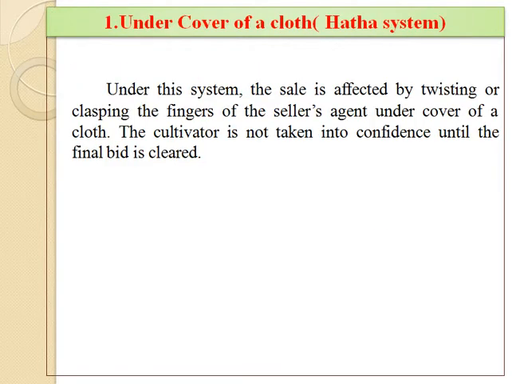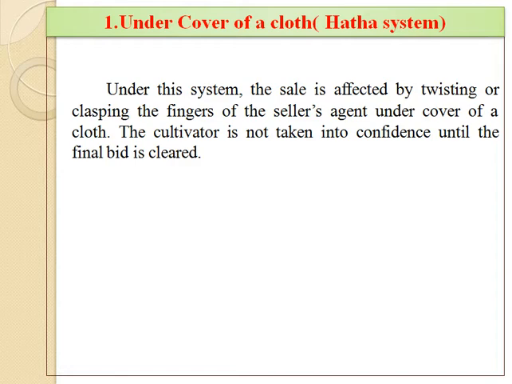So let us focus on under cover of a cloth, also called the Hatha system. Under this system, the sale is affected by twisting or clasping the fingers of the seller's agent under cover of a cloth. In this, some code symbols are associated with twisting or clasping the fingers.